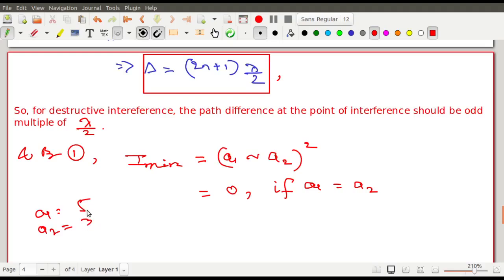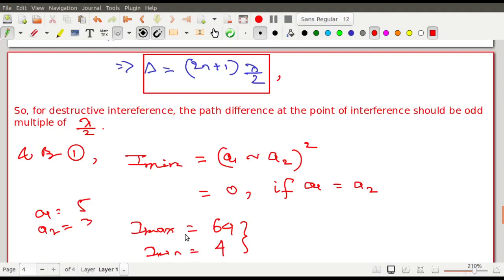Then the maximum point, Imax, is (a1 plus a2) whole square. This is 5 plus 3, 8 square is 64. And I min is (a1 minus a2) whole square, that is 5 minus 3 is 2, so 2 square is 4.